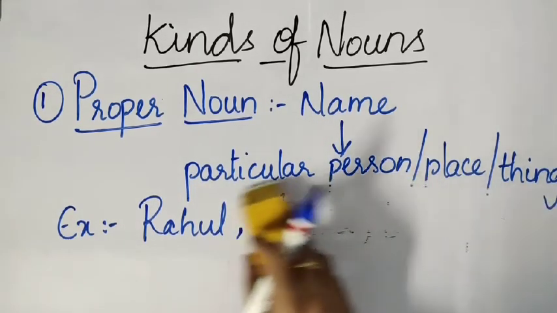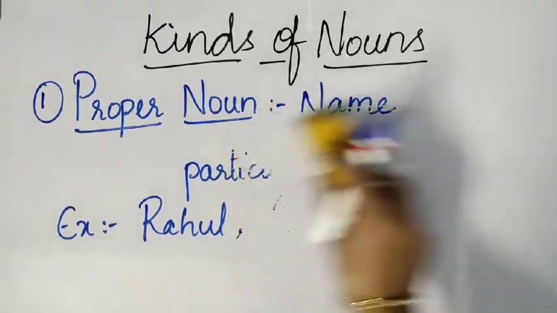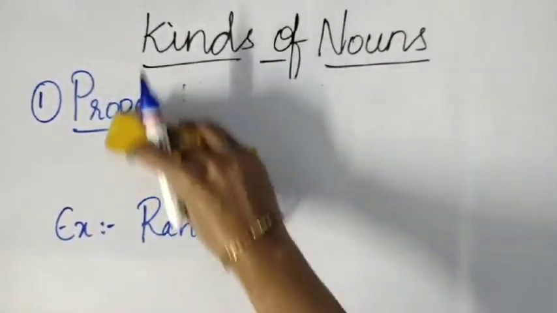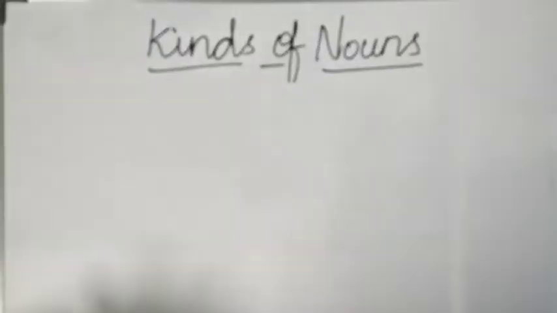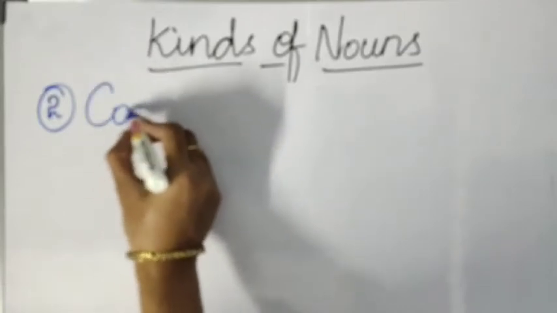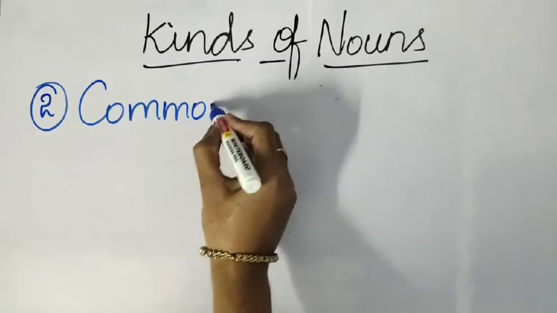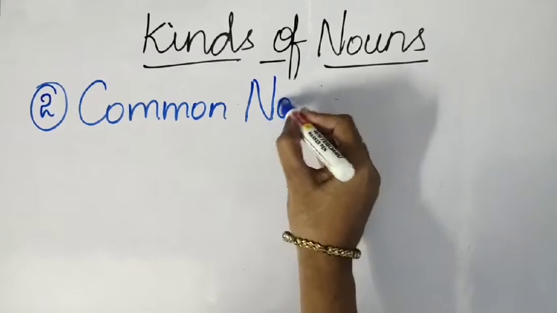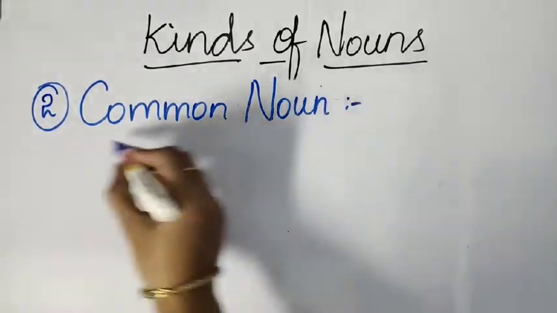Now, let us discuss the second kind of noun. Let's go to our second kind. The second kind of noun is the common noun. You might be understanding this from the heading only.